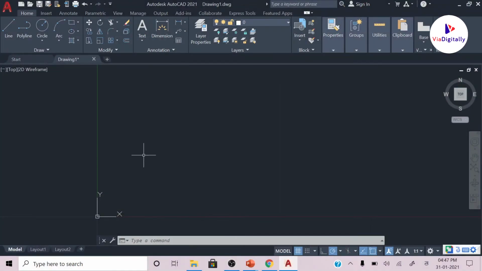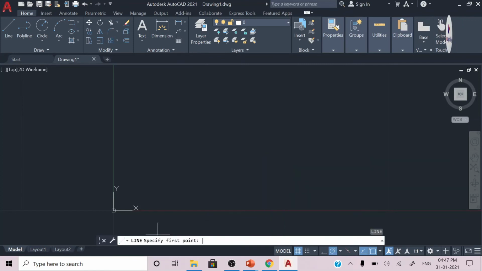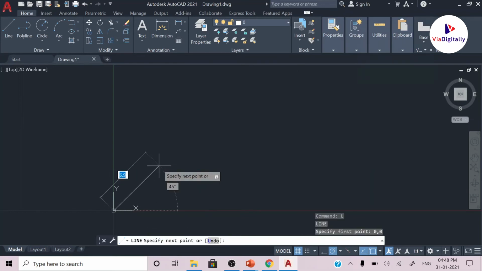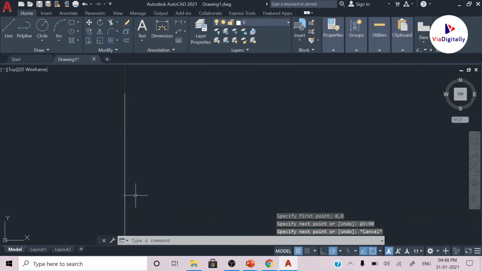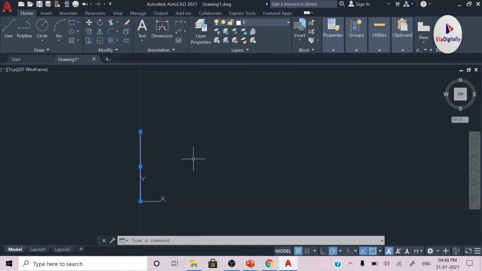So here we have the AutoCAD software. Now press L in the command window and simply press enter. Now to specify the first point, enter 0,0. It will start drawing a line, and now press @ and give some length of the line. I want 3 units and the angle I am going to give is 90 degrees, and now press escape. So this is how the polar coordinate system is going to work.